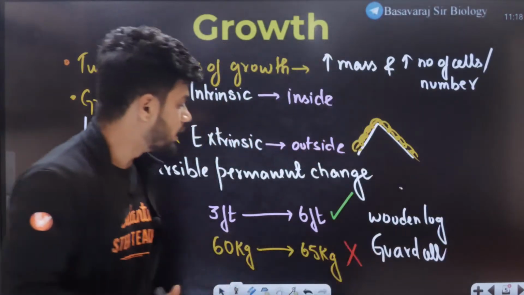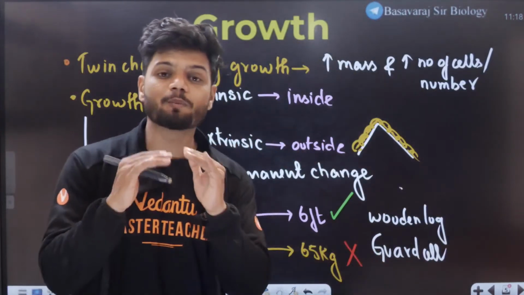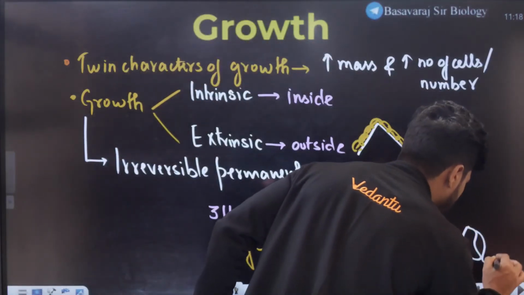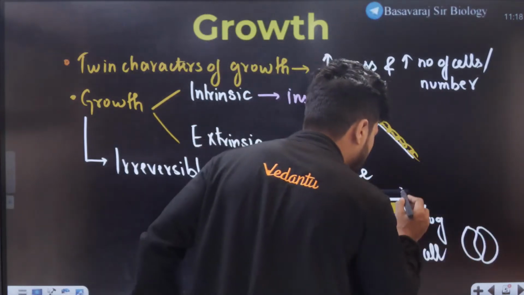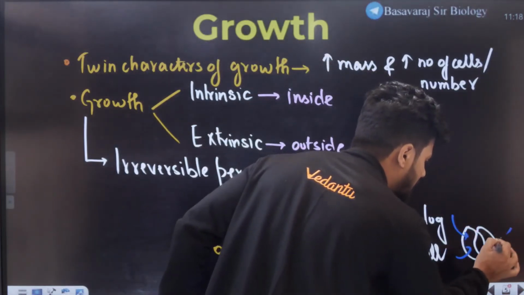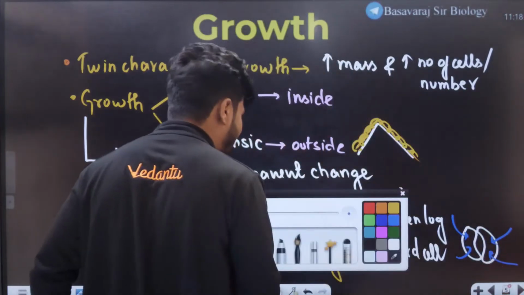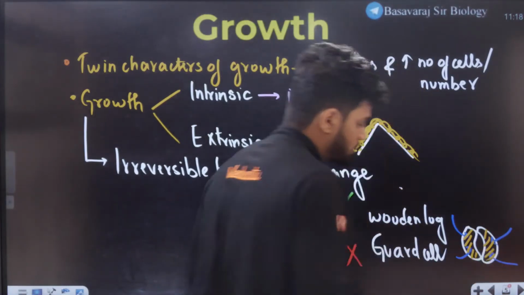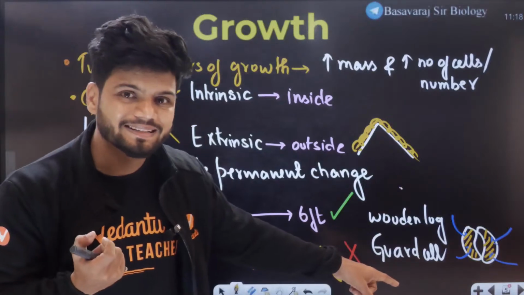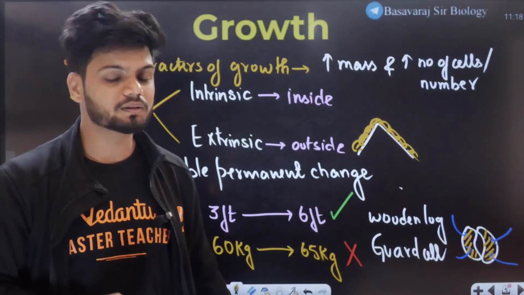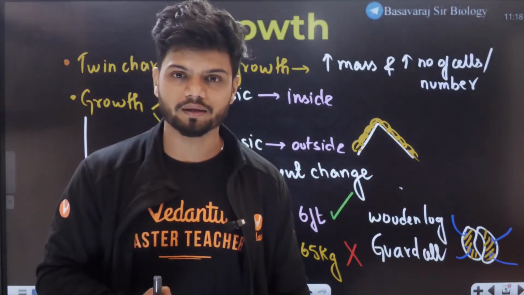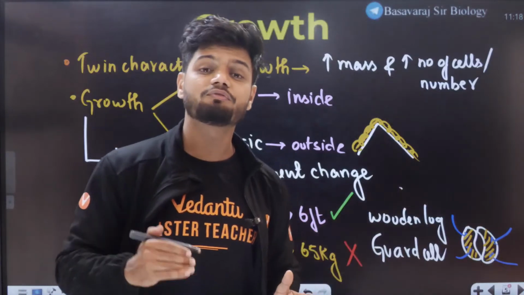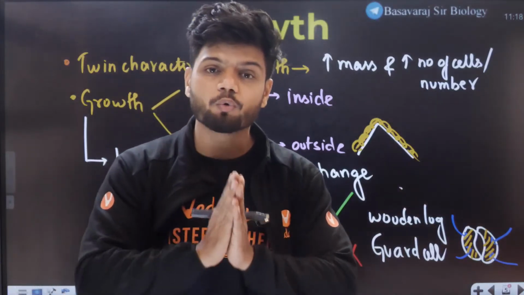Guard cell students. Now, is the swelling of a guard cell considered as growth? For example, this is a typical guard cell. Now, when water enters inside the guard cell, it will completely swell up. That phenomenon is called the turgid condition, turgid. Now, is that growth? The answer is no again. That is also not growth. Why? Because as soon as the water is removed from the guard cell, it will become flaccid. It will become back to the original state again.